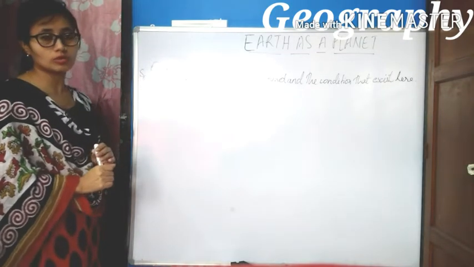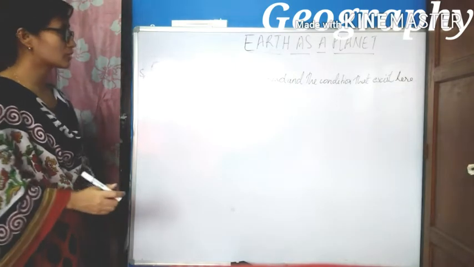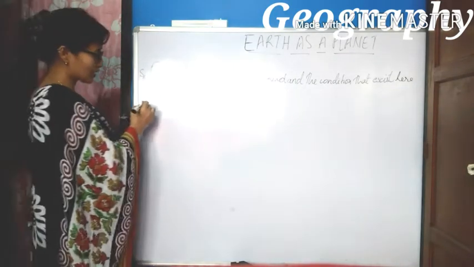Before we move on to today's topic, let us revise what we discussed in the previous class from the chapter Earth as a planet.